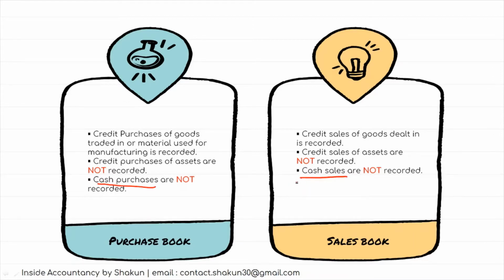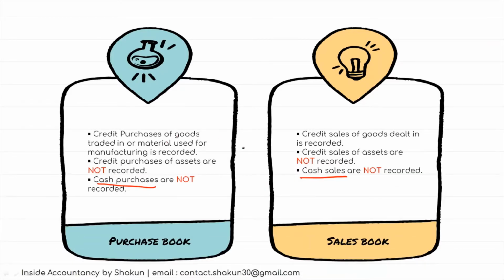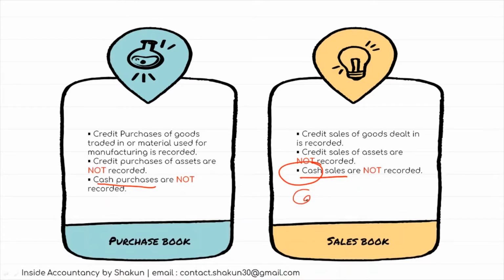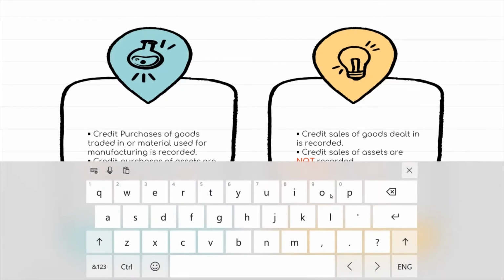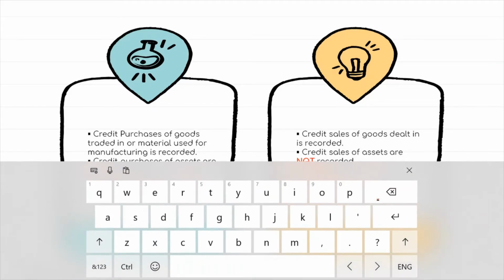Because since these are in cash, they should be recorded in the cash book, right? So moving on.